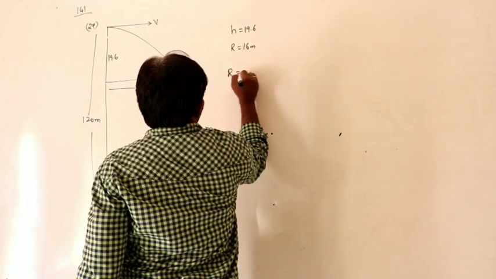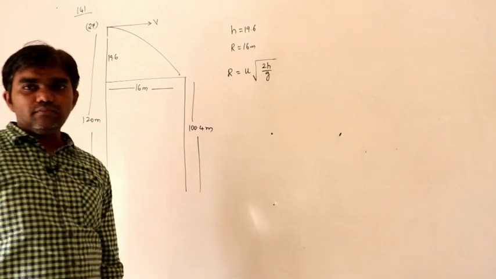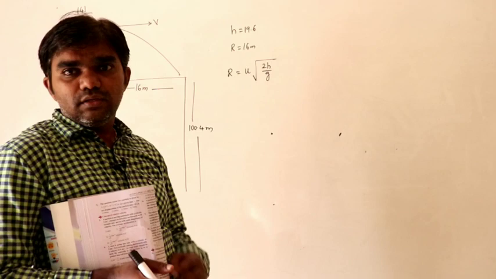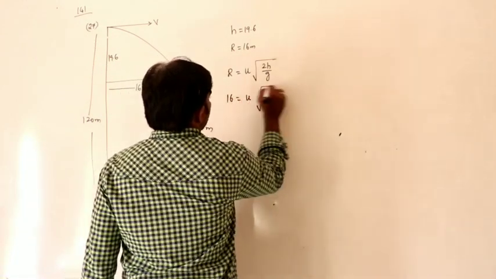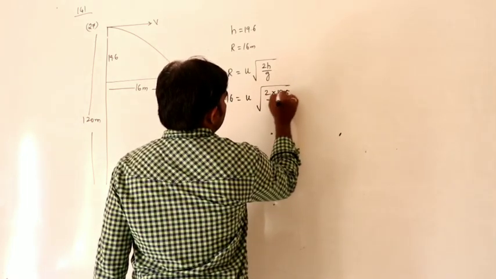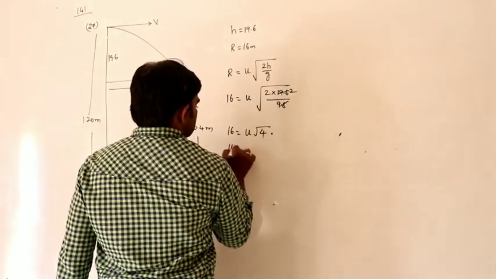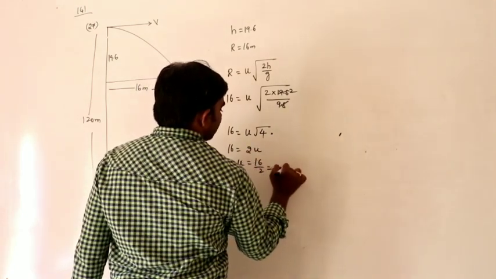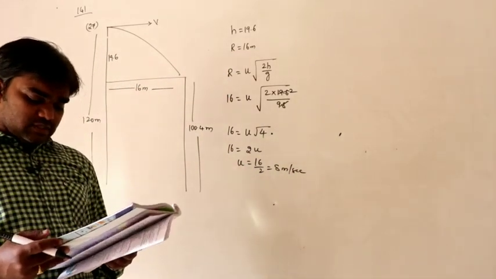So we know range can be written as u into under root 2h by g. You know about this. Range is equal to u into under root 2h by g. So R is 16, u into under root 2 into 19.6 by 9.8. So 16 is equal to u into root 4, 16 is equal to 2u, u is equal to 16 by 2, so 8 meters per second. So the velocity of projection must be 8 meters per second.